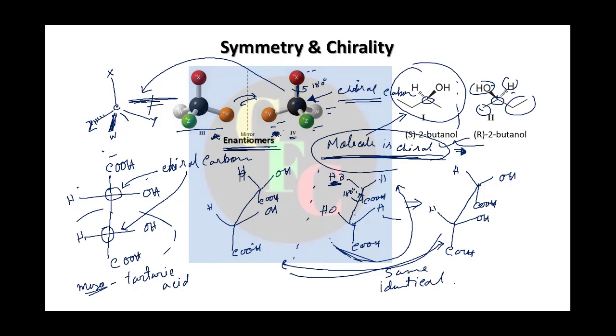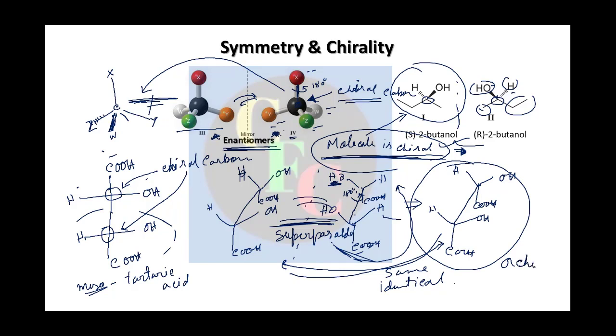Now as they are same, they cannot be considered as non-superimposable mirror images. That means now these are superposable, these two forms. As such, if they are superposable, we cannot say that this is chiral. Now we say that this is achiral, right? So, though mesotartaric acid has two chiral carbons, the molecule itself is achiral.